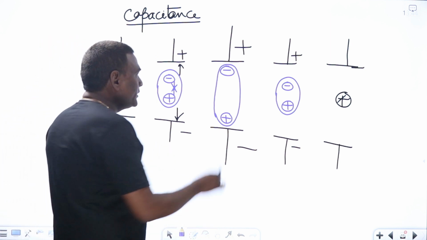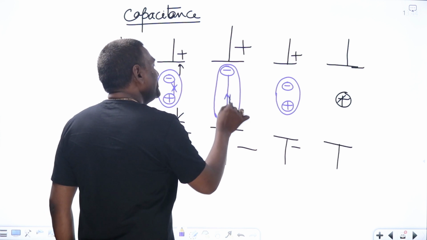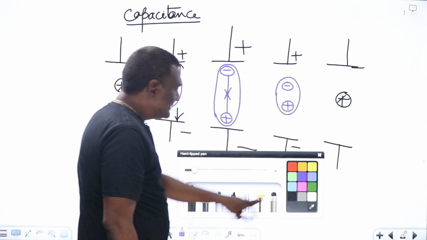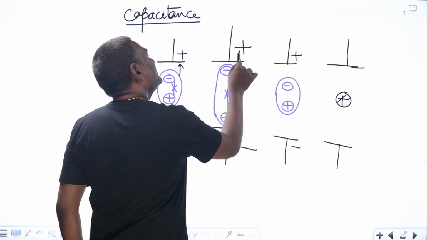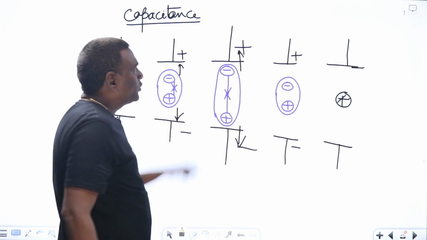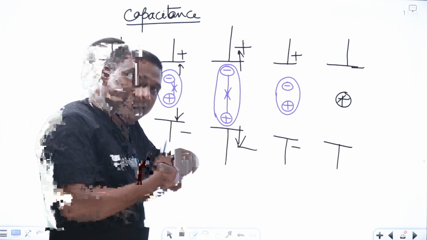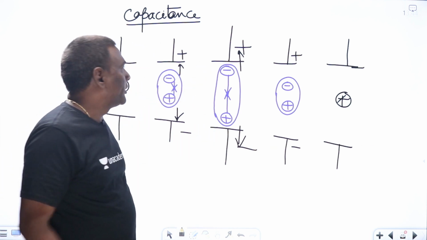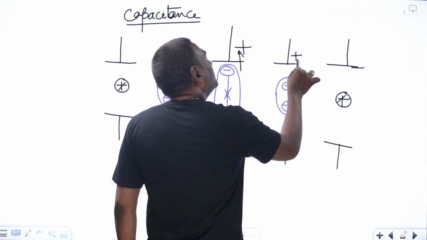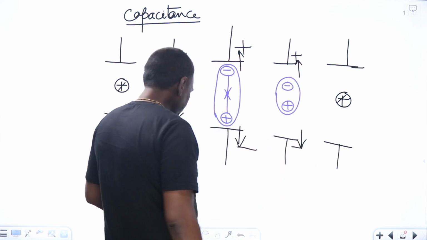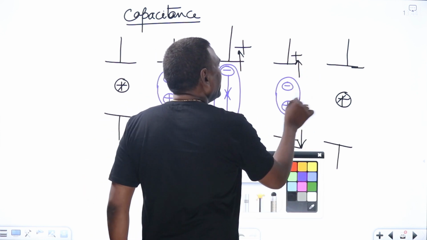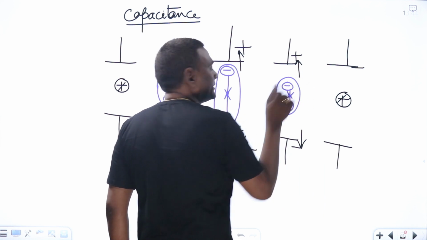Now here also, if you see, there is an attraction force between these two, and there is a segregation force trying to segregate. So one force is trying to segregate, another force is trying to recombine. So this is going to be the stable point. If you see here also, the segregating force is this, and the recombining or attraction force is this.